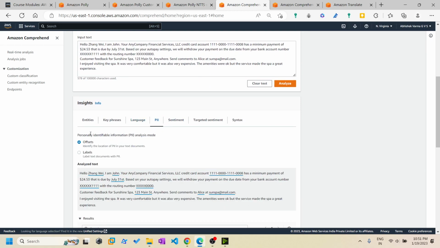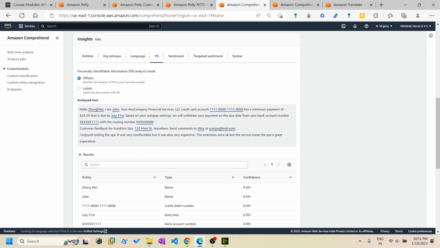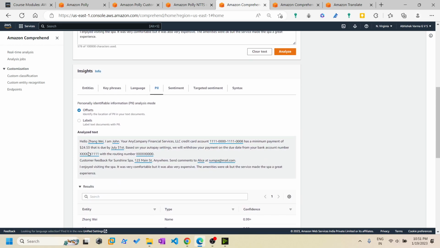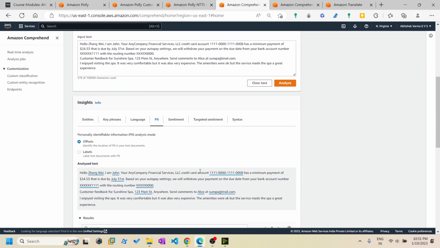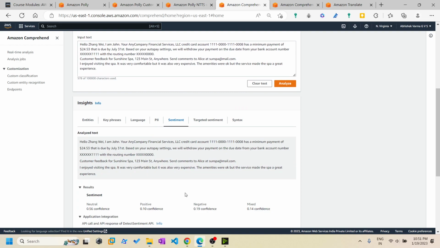And this was the personally identifiable information, as this was personal information like name, account number, address. So these were identified. You can see here, these are the personal information of that customer which was given.